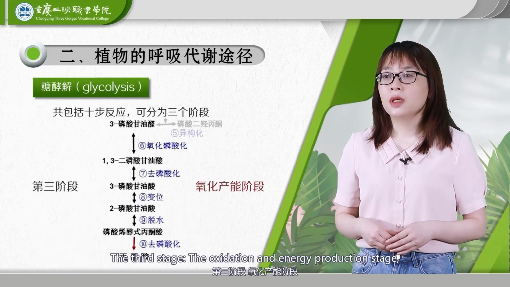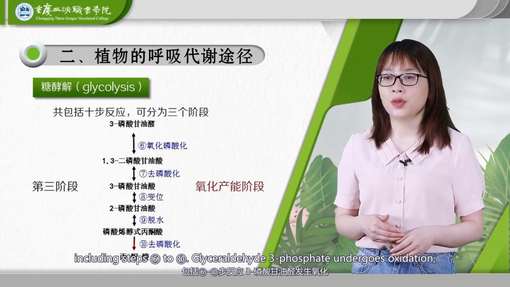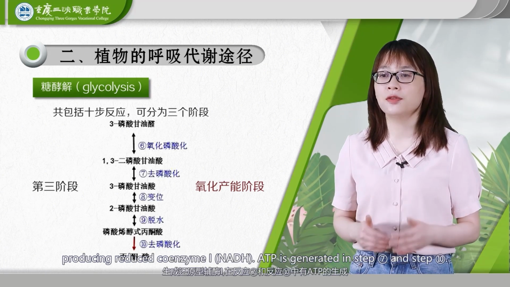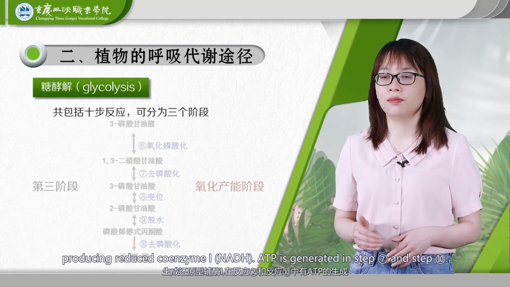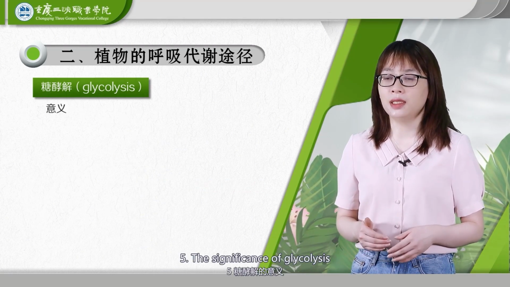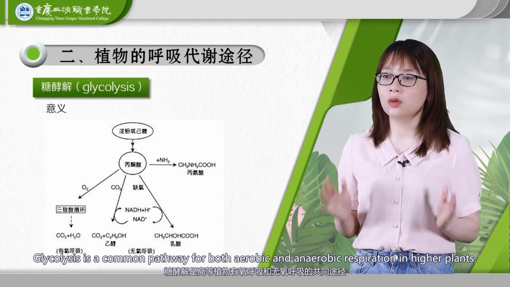The third stage, the oxidation and energy production stage. Glyceraldehyde 3-phosphate undergoes oxidation, producing reduced coenzyme NADH. ATP is generated in step 5. The significance of glycolysis. Glycolysis is a common pathway for both aerobic and anaerobic respiration in higher plants.